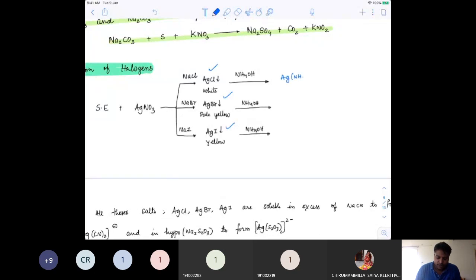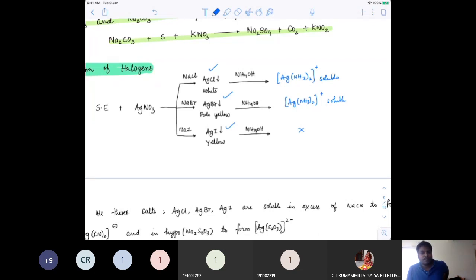to form a complex, an ammonium complex like this, and this is a soluble ammonium complex, and the same is the case here also. We'll have a soluble ammonium complex. But with iodide it is insoluble. So if there is an insoluble amount, it is a clear detection that iodine is present, because bromine and iodine are more or less yellow only.